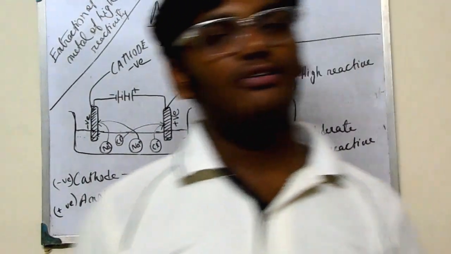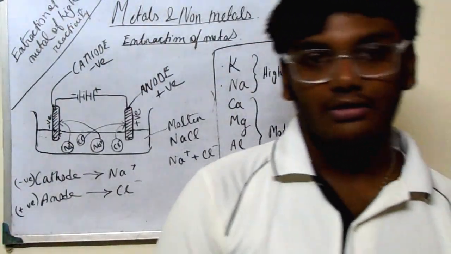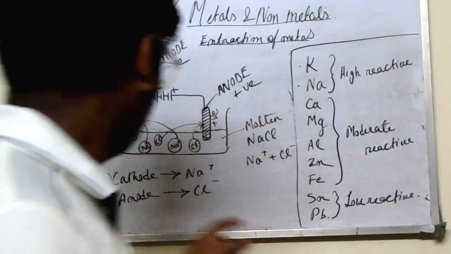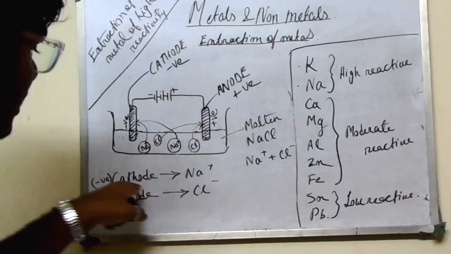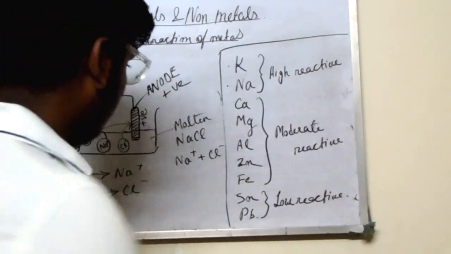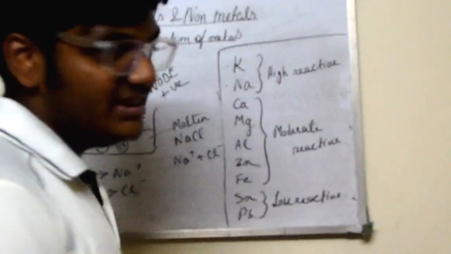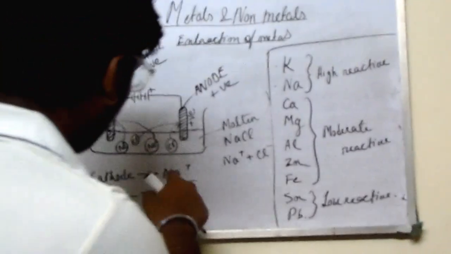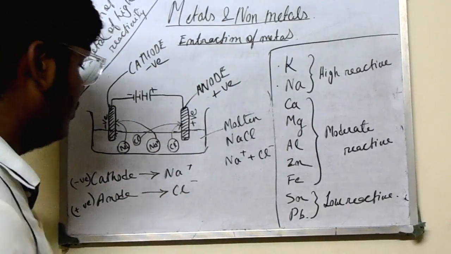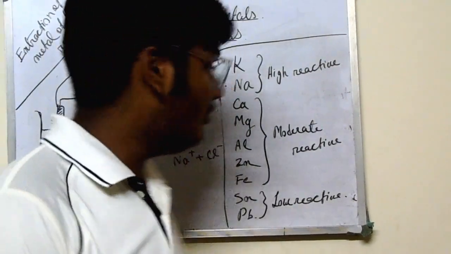So where are we actually getting the metal? At the cathode. At the cathode only we are getting Na, that is sodium. In Na and Cl, Na is the metal. We are getting the metal at the cathode, so we can take the metal from the cathode only.